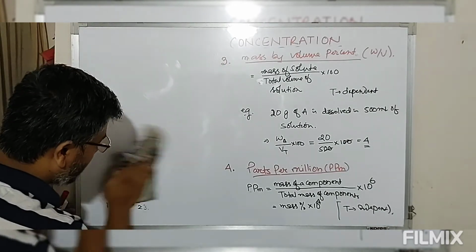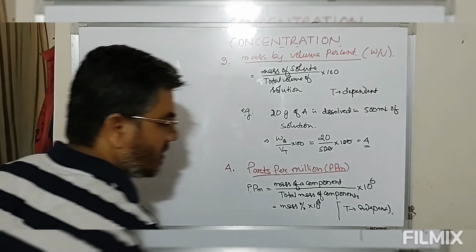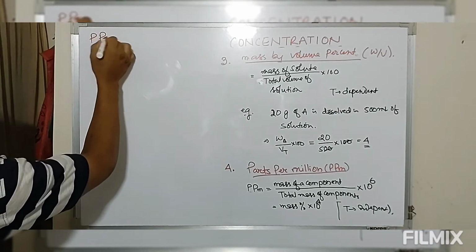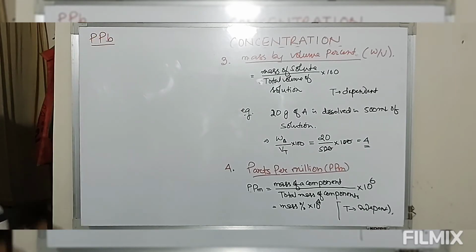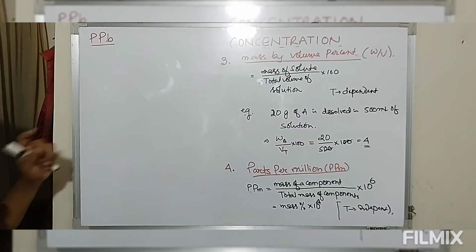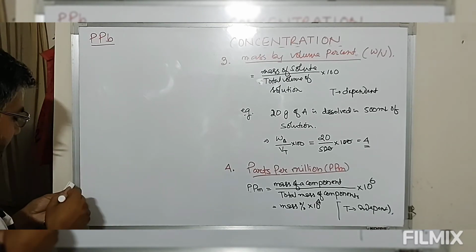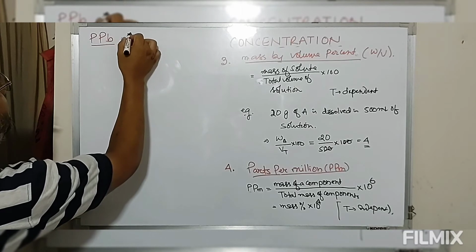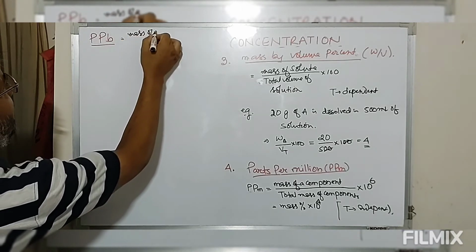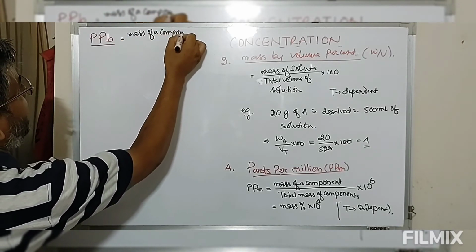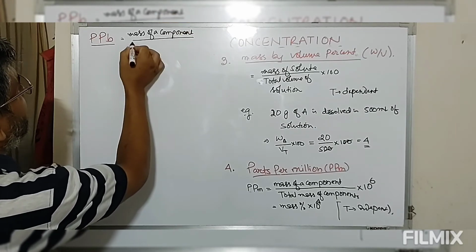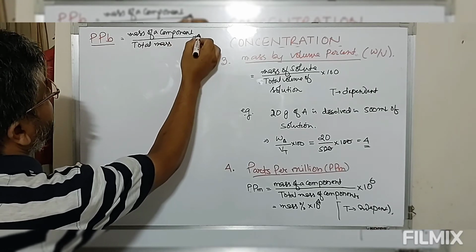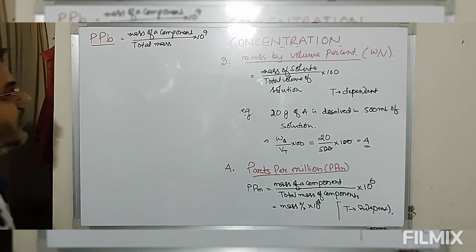Similarly, look at this. If the quantities are much smaller, then we can also use ppb, parts per billion. How much of a component is present in 1 billion of the system? So by definition, ppb is defined as mass of a component divided by total mass of the components multiplied by 10 to the power 9.